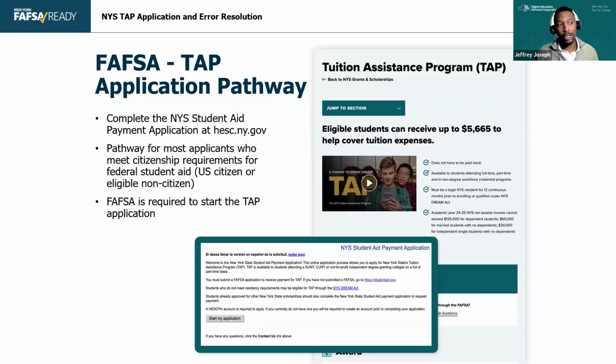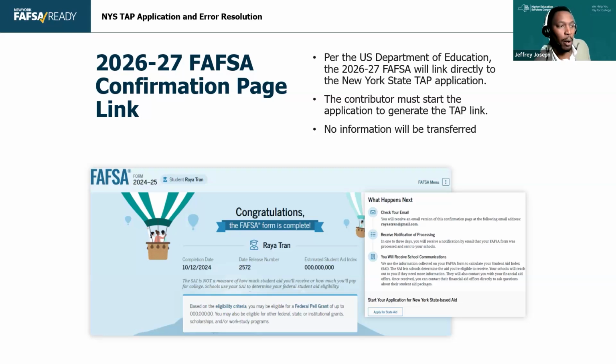Now, a question that I might receive is about this API link. If you've been in financial aid a while, you remember that at one point in time, students would be able to fill out the FAFSA and then click a link that would send them to our TAP application and bring in some information. That is still not functioning at the time. So when the FAFSA Application Act went through, that was changed, it wasn't done. This year, the same is true.